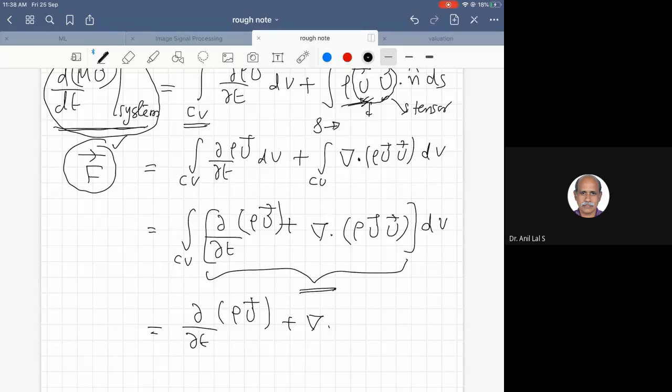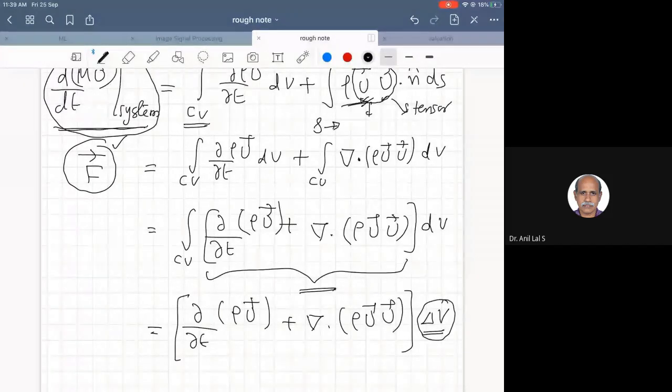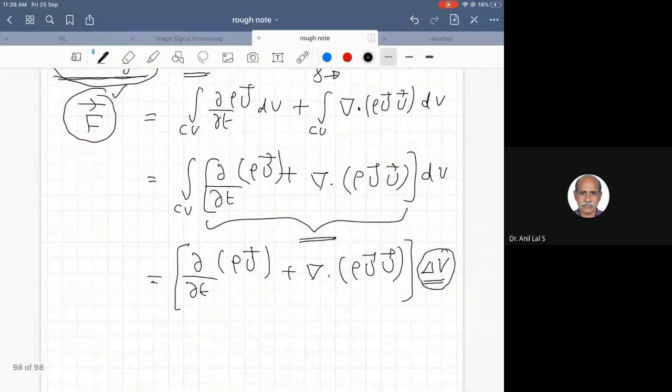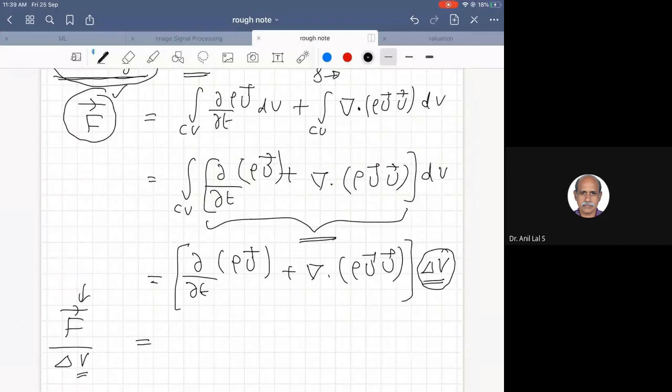This is there for each and every point, integral over the control volume dV, which is the size of the control volume. You must think that this is an infinitesimally small control volume, delta V tending to 0, and this can be taken to this side. So force per volume: this is a force acting on an infinitesimally small control volume. Delta V is also an infinitesimally small control volume, so limit delta V tending to 0.